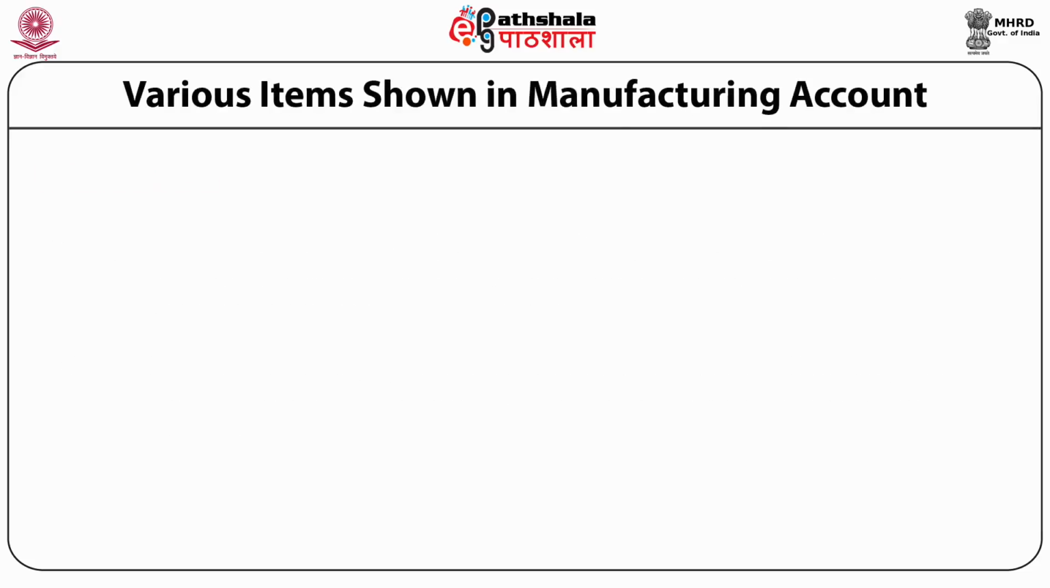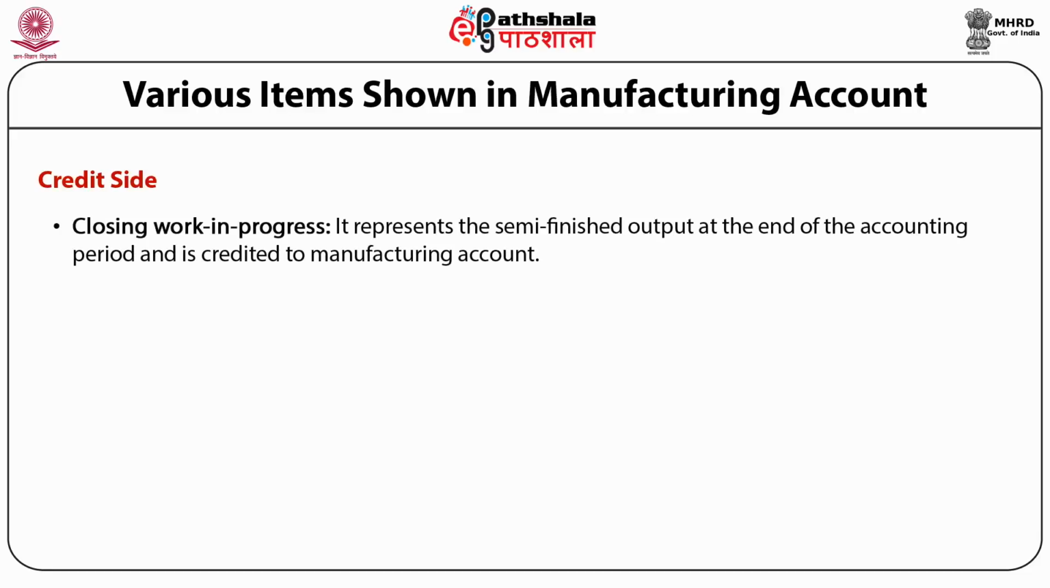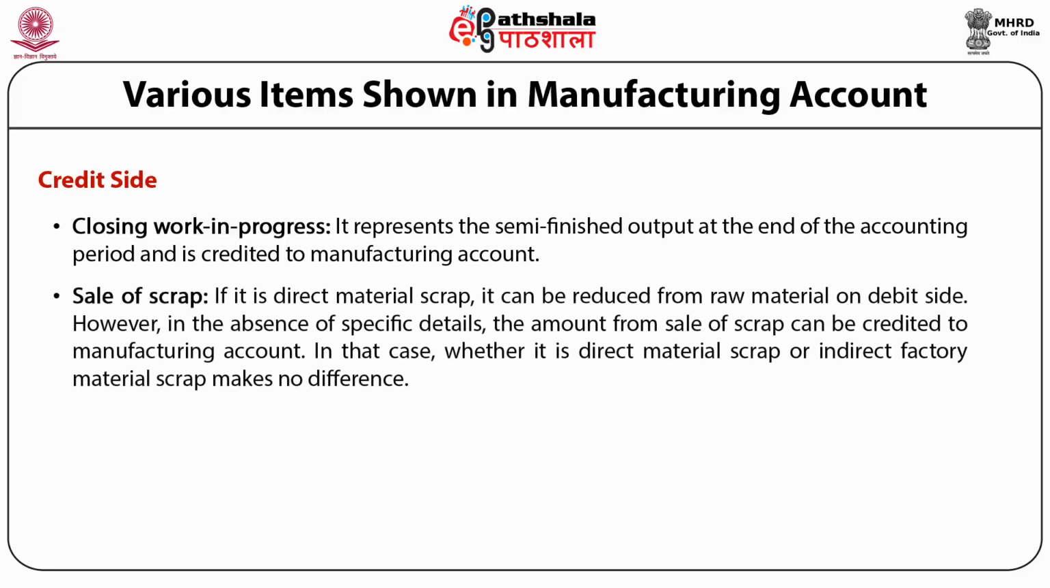The various items which are shown on the credit side of the manufacturing account include closing work in progress, sale of scrap, and cost of finished goods manufactured. Closing work in progress represents the semi-finished output at the end of the accounting period, and it is credited to the manufacturing account. Sale of scrap, if it is direct material scrap, can be reduced from raw material on the debit side.